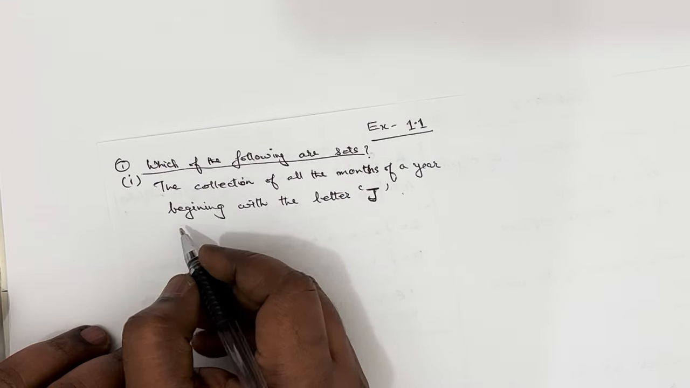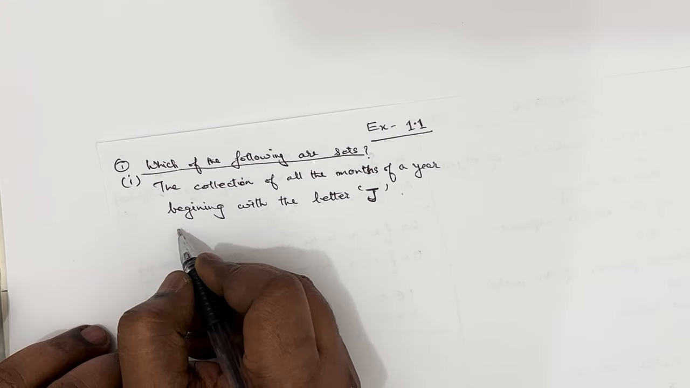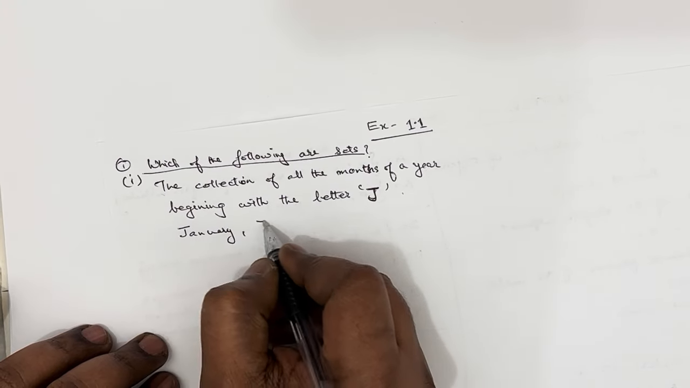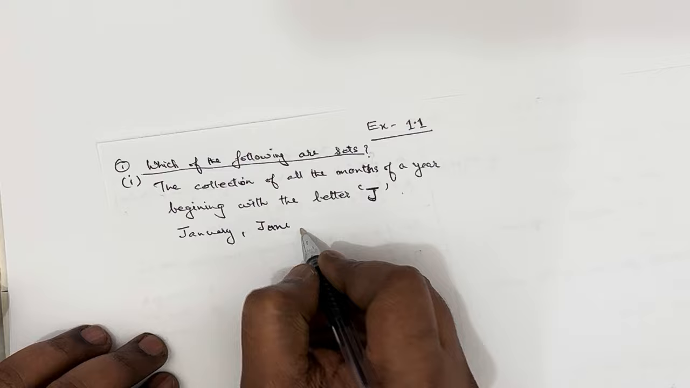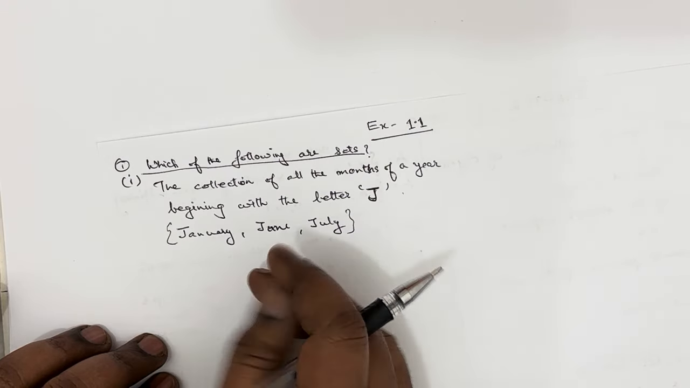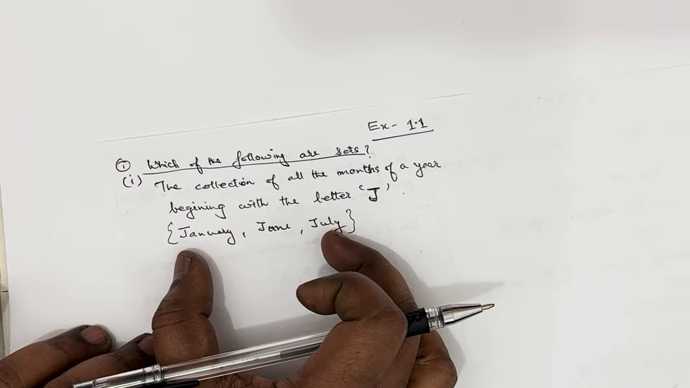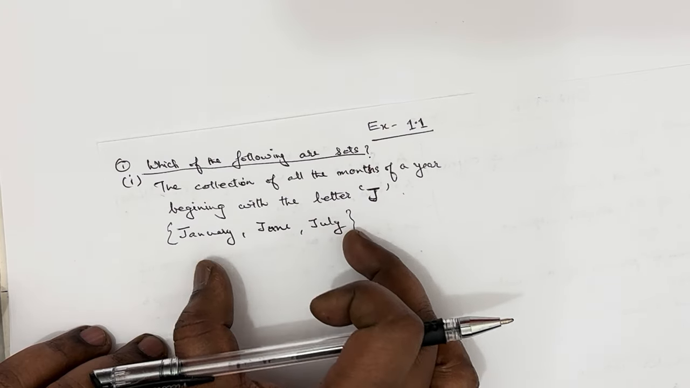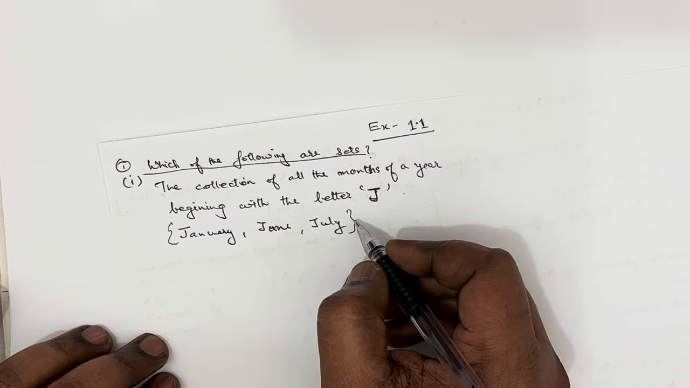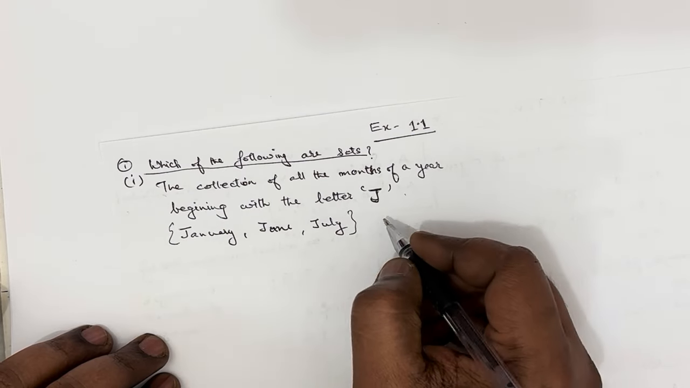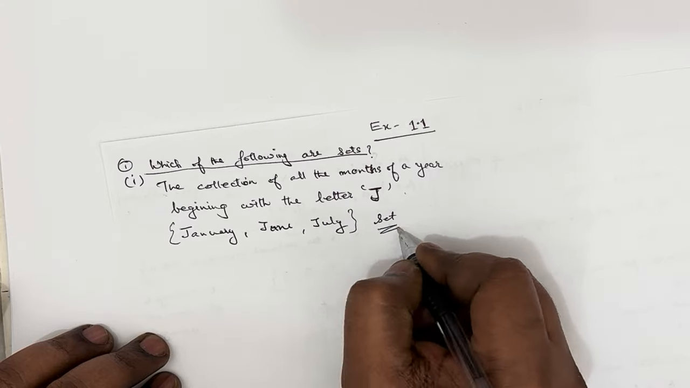Now everybody knows that the months starting with J are January, June, and July. You ask any person, he will give you the same answer. So we can say that this is well defined. This doesn't change from person to person. And if it's well defined, then it's a set. So we can say that this is a set.